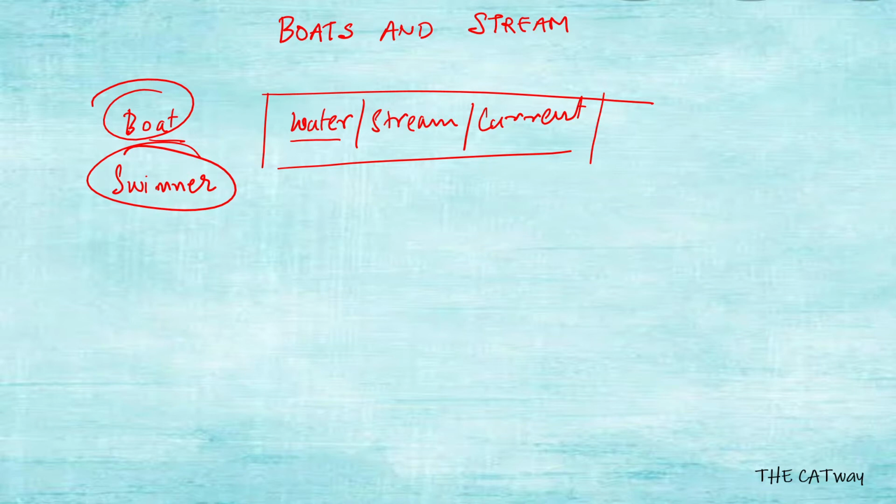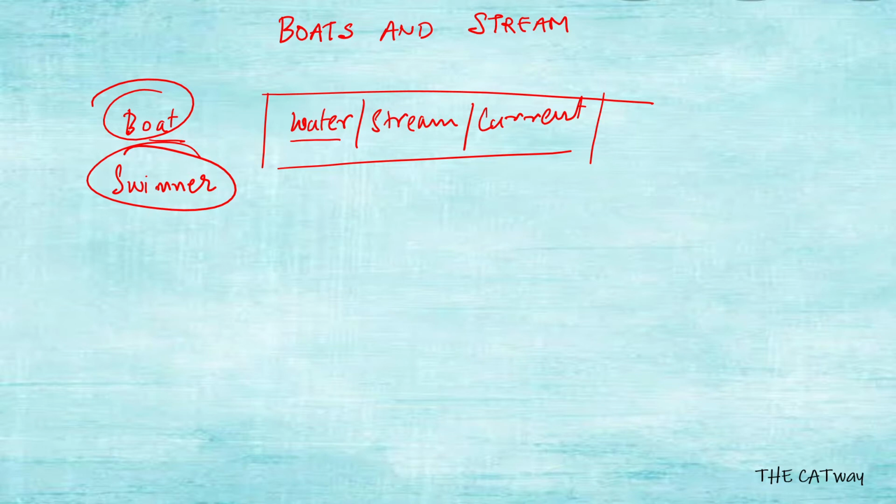So this is the case. Now there are some words which you have to understand and learn, that depending on which word is being used, what do we have to do. That is, for a particular word, whether we have to add the speeds or subtract the speeds. You just have to understand that. It's a very basic concept, so let us understand it.